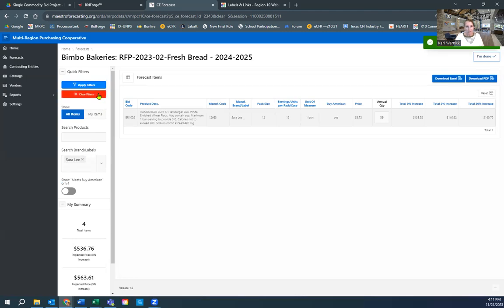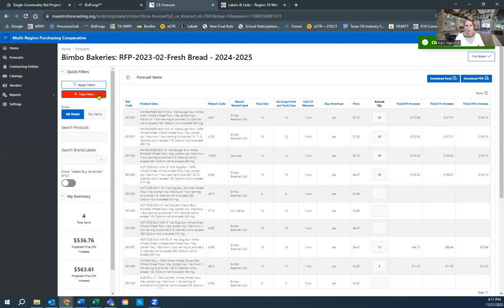All right, I'm going to clear those filters. Now I've been working in the catalog. Maybe I step out, it saves automatically. There is no save button. So if I were to walk away, get logged out, or if I go back to my home screen, everything I've just entered is automatically saved.